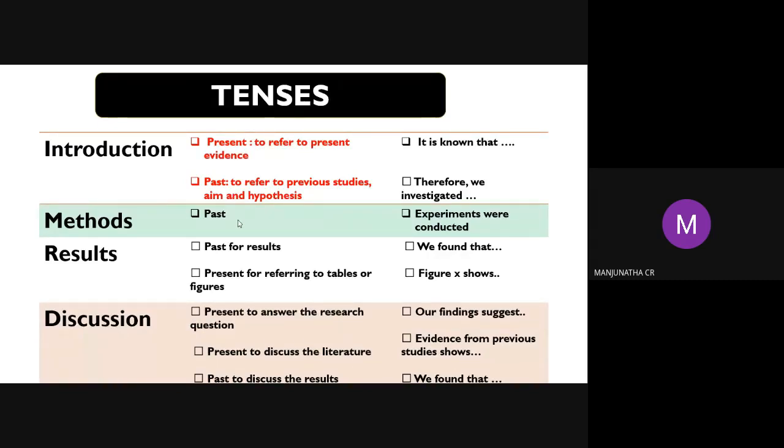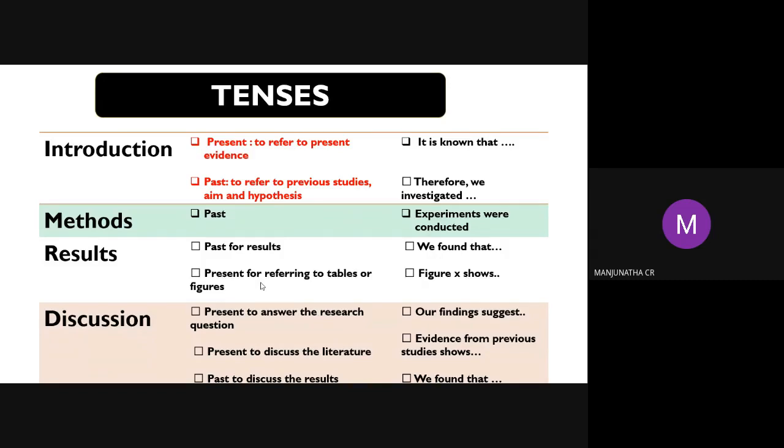Methods: past tense, experiments were conducted. Because when can we write the paper? Usually after completing the experiment. When you are writing the methods, it is past tense. The experiment is already completed, so you can write "experiments were conducted". For results, use past tense for results already obtained. We found that. We calculated that. We computed that. Words like that you can use.